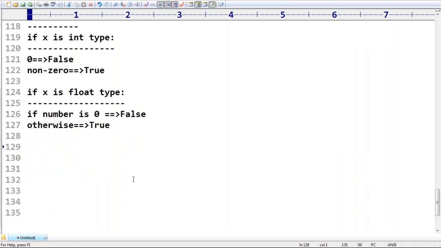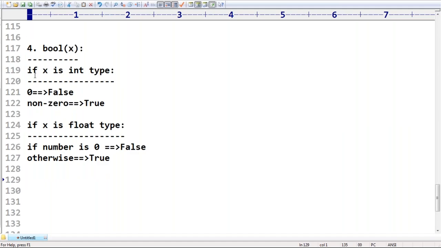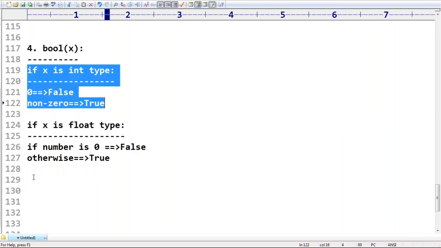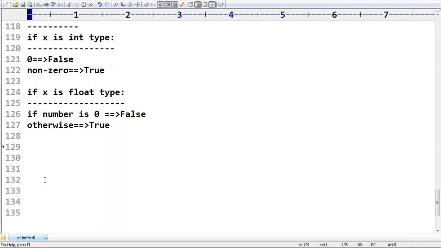How is the bool going to respond if x is the int type? If x is the float type, how is the bool going to respond? Next, if x is complex type, that is also straightforward. Very easy. Don't think much because the rules are very clear. So 10.4 will become true only. The value of bool of 10.4 is always true, remember.